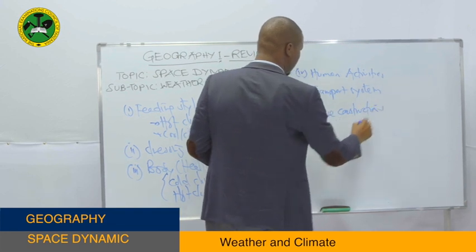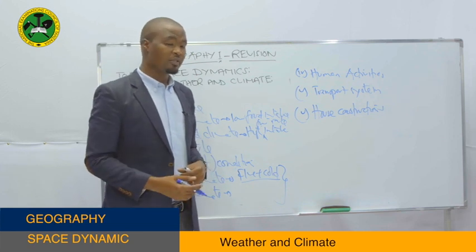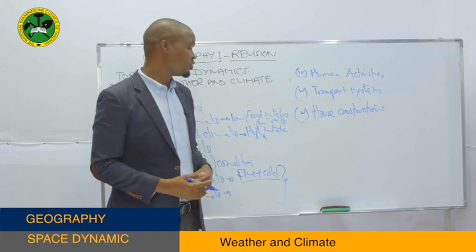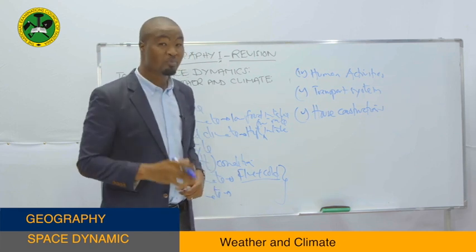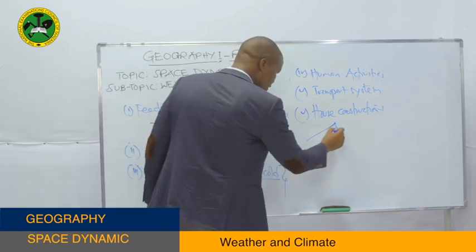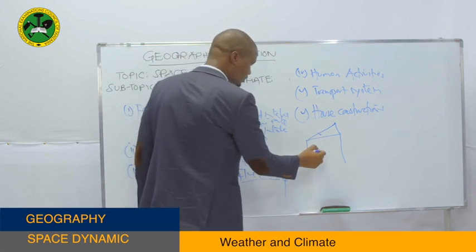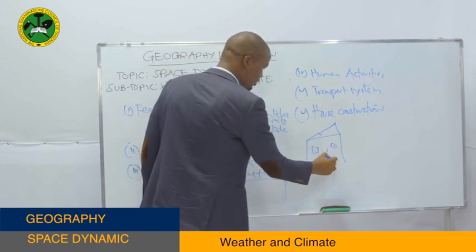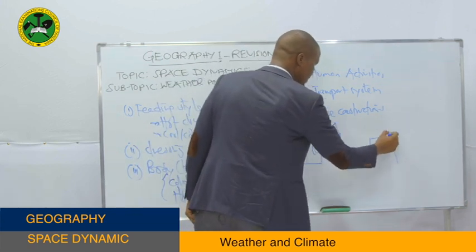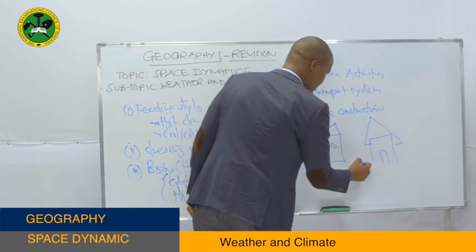See? This is another point. Though it's a minor point, it is a point. In house construction, you may find most of the people construct their houses with either gentle or steep roofs. Listen to me very carefully. There are houses with a gentle roof. This one, a gentle roof. And there are houses with a steep roof. See? A house with a steep roof.